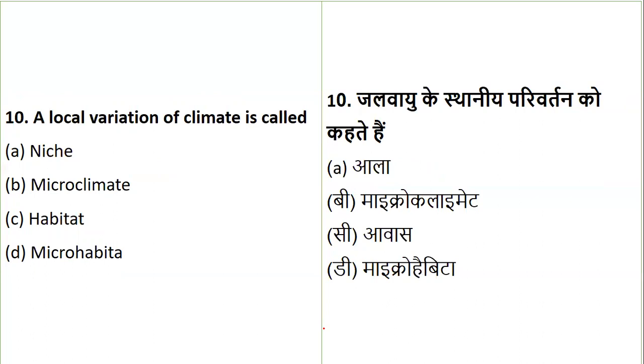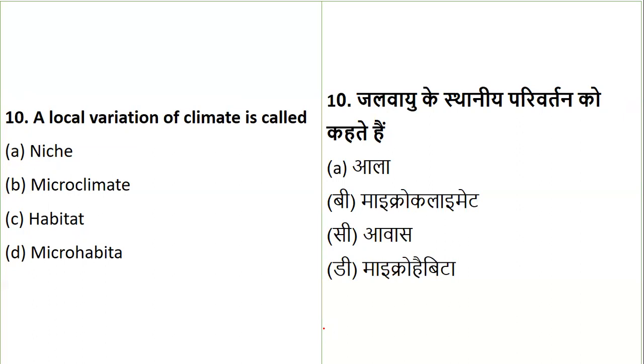Coming to question number 10. Question number 10 talks about a local variation of climate. Obviously there are drastic changes due to climate, or worse changes due to climate. But here it is just asking about a local variation of climate. It is called what? Is it known as niche? Is it known as microclimate? Is it known as habitat, or is it known as microhabitat?